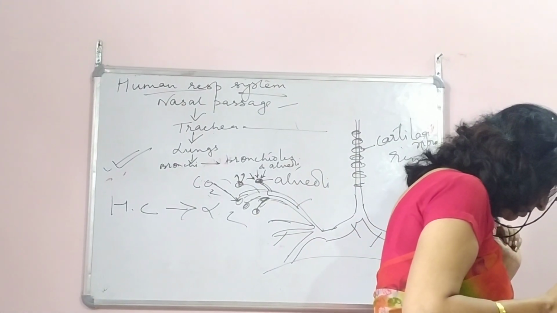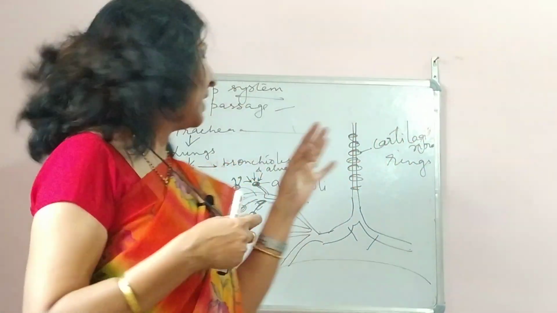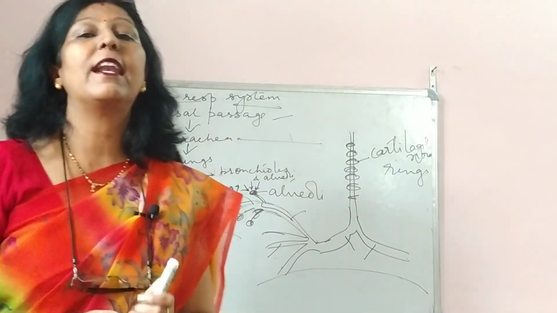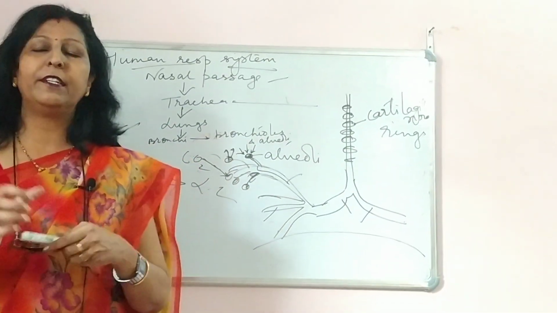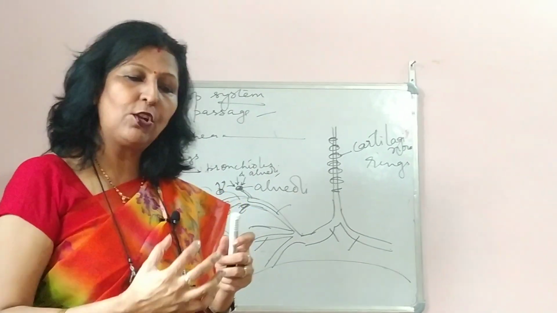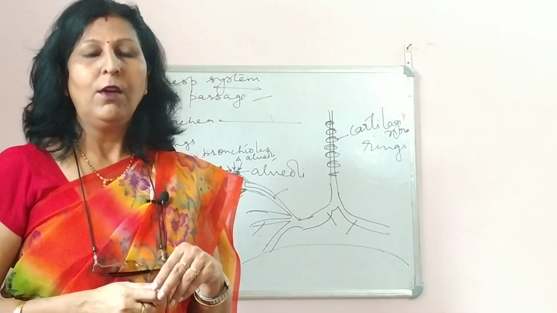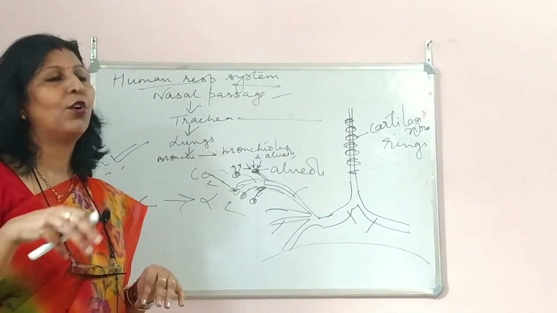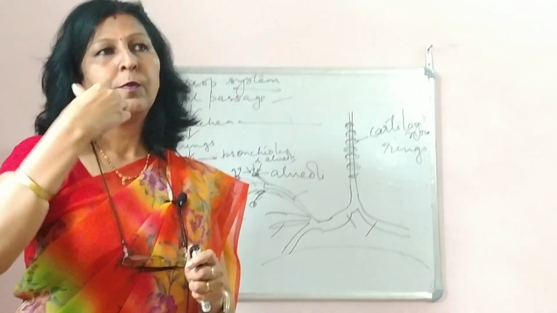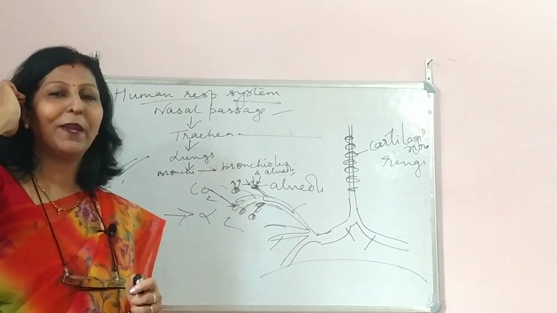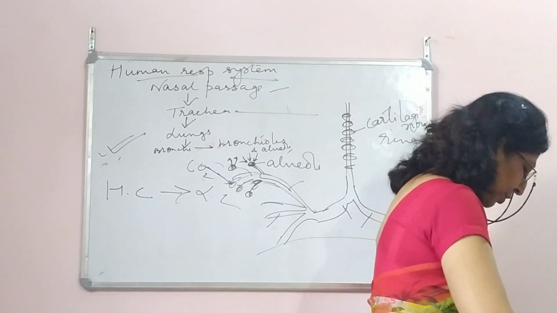Now the breathing cycle takes place. One more thing: when the exchange happens over here, the red blood cells, the red corpuscles, have a very good affinity for oxygen. The oxygen goes and joins with the hemoglobin and forms oxyhemoglobin. And the carbon dioxide is dissolved in water. So that is also one particular point. And how, in circulation, the heart and the lungs work, that is again a very important topic, so we are going to do that. I feel up till here I have covered everything that I was going through in your textbook.